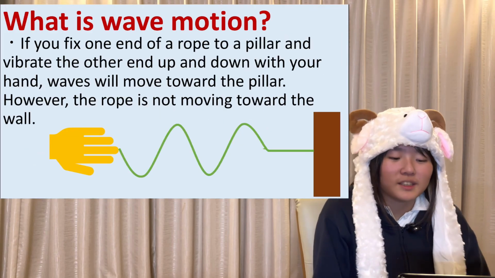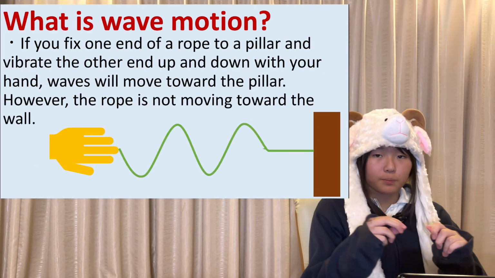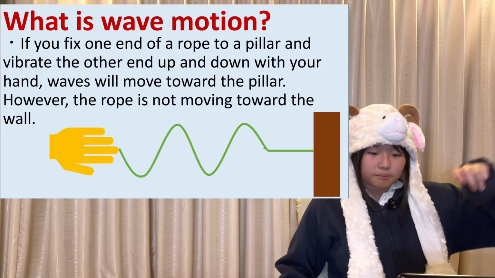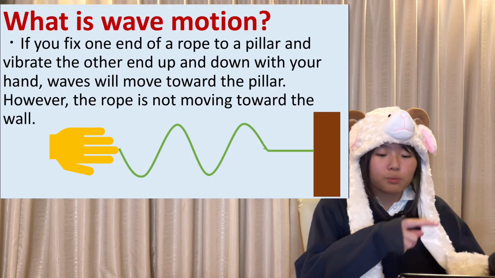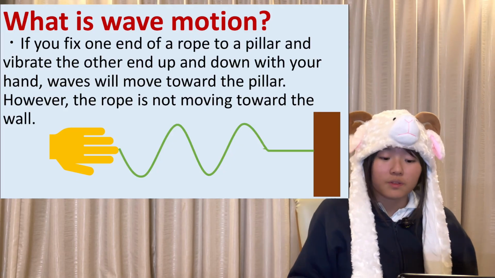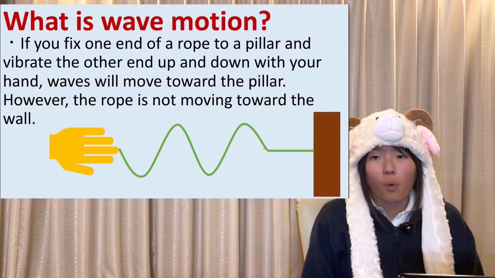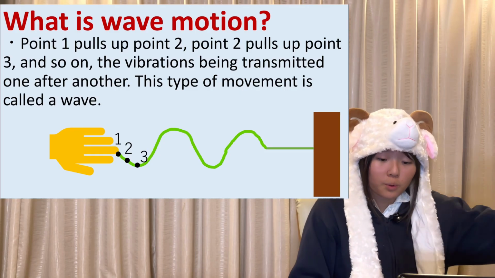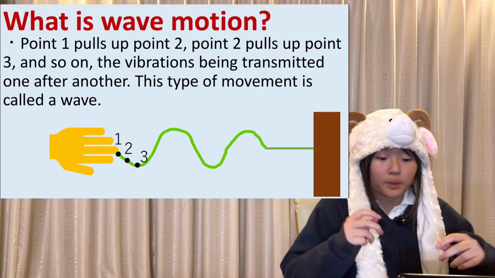What is wave motion? If you fix one end of a rope to a pillar and then vibrate the other end up and down like this with your hand, the waves will move towards the pillar. However, the rope is not moving toward the wall. To continue on, point 1 pulls up point 2, and then point 2 pulls up point 3.